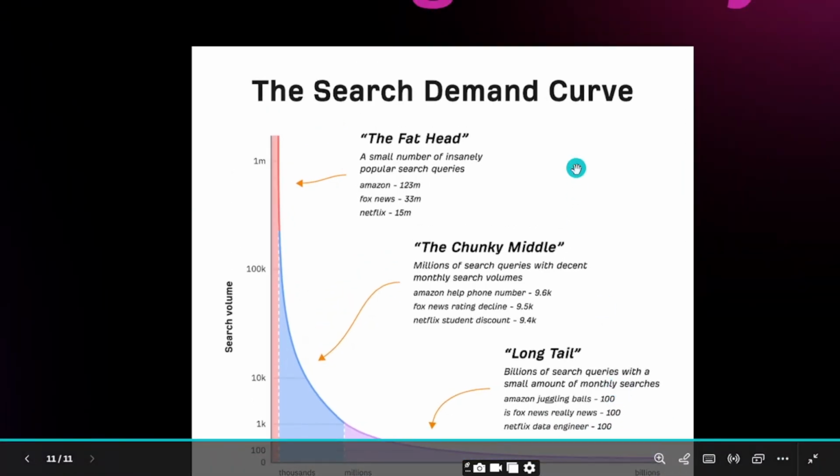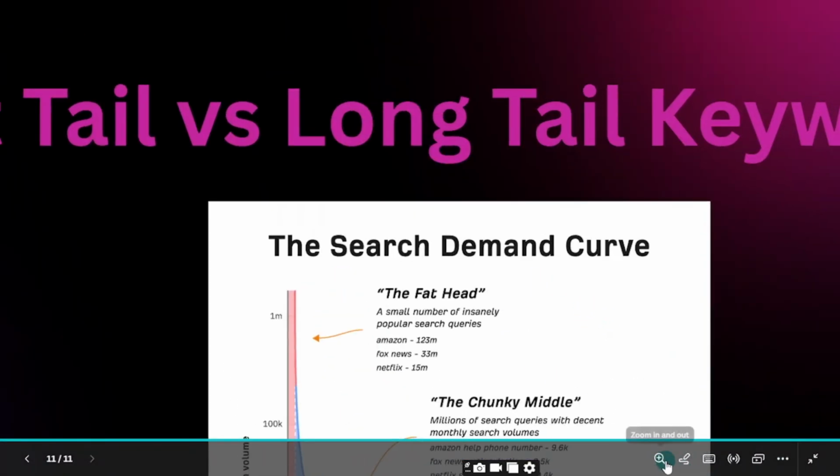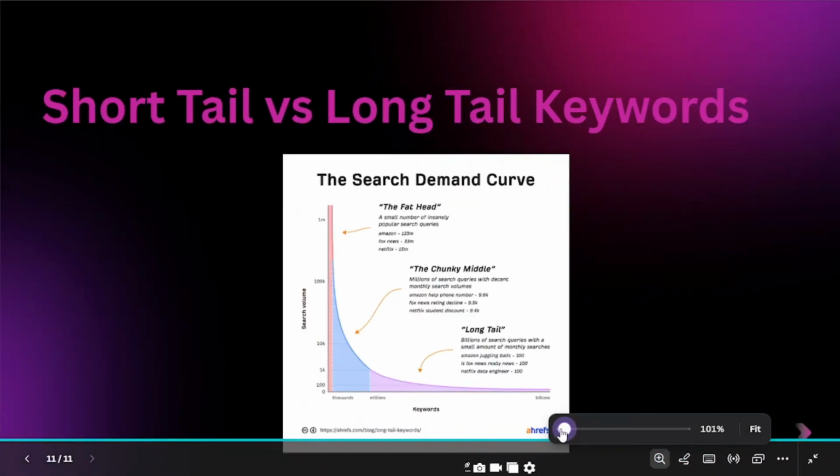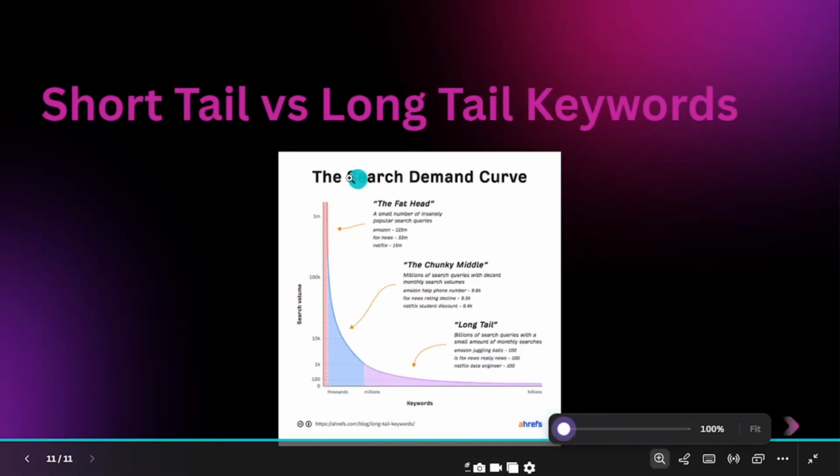So that is the main difference between short tail keywords and long tail keywords. It's just based on the search demand curve.